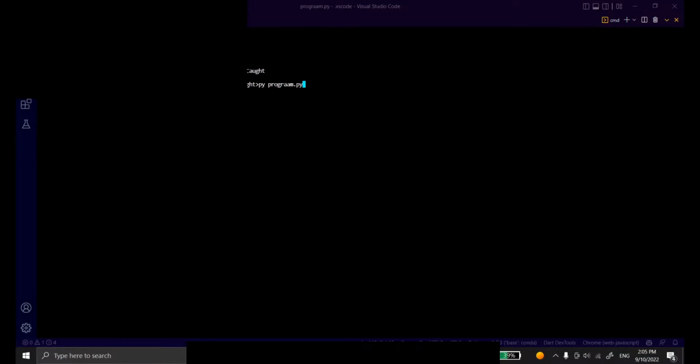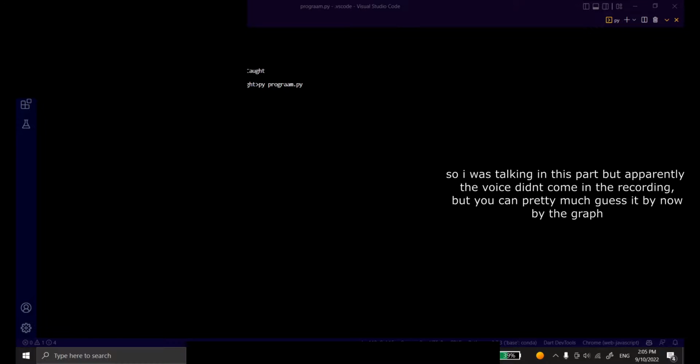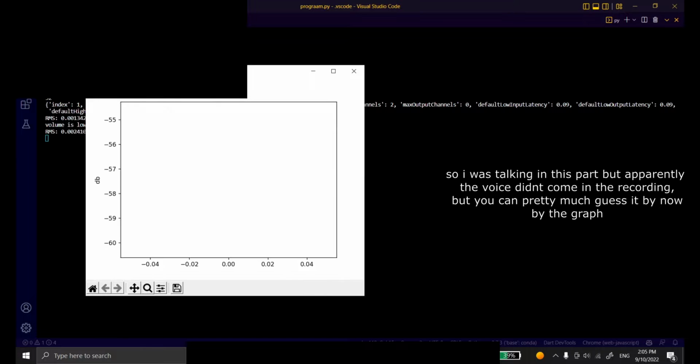This is a visual representation of the program using the matplotlib library, and I basically added if the volume is high or low, and depending on that we'll start doing the action. We'll see that later, but for now just see the visual representation.